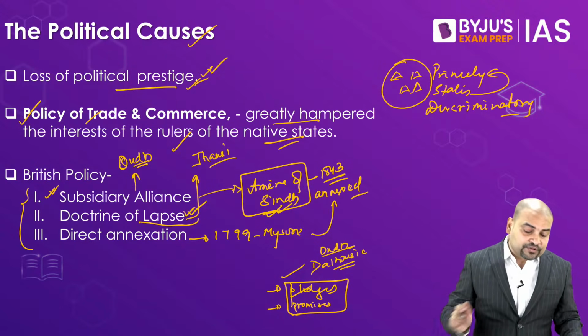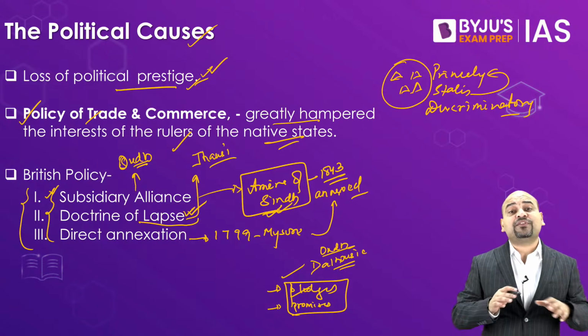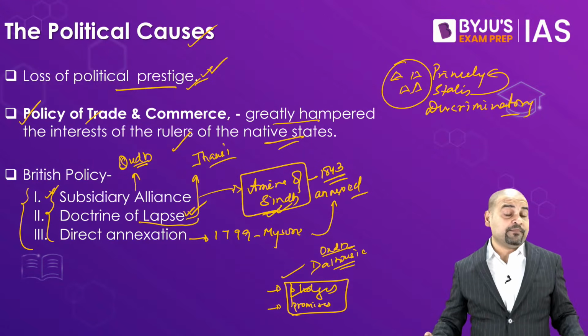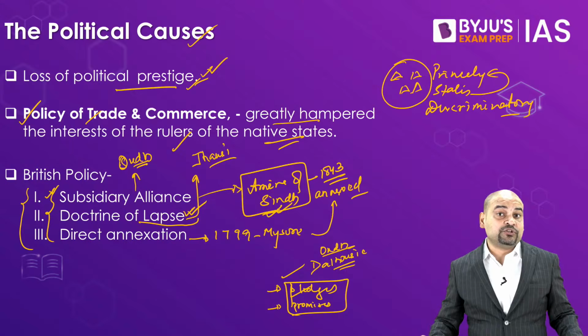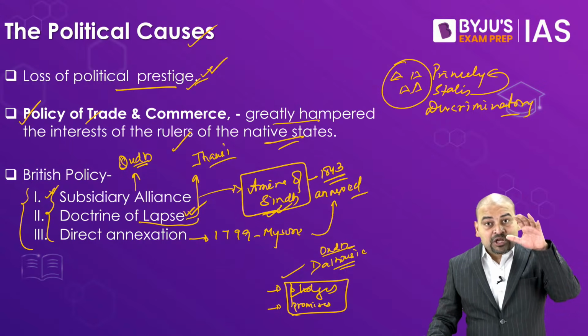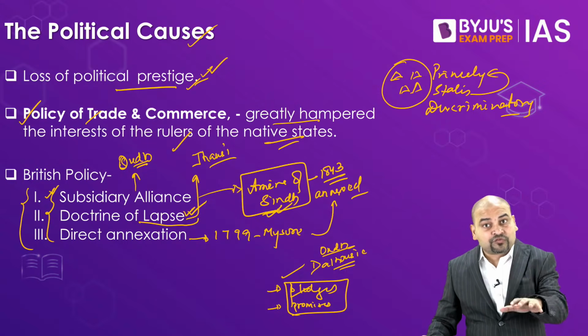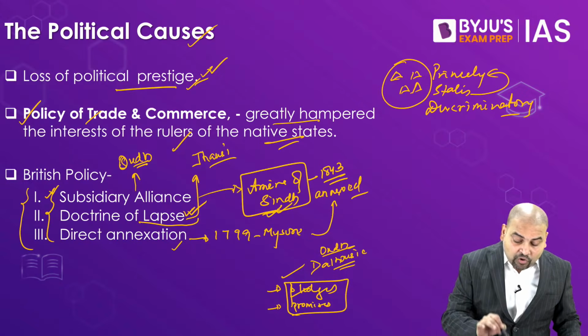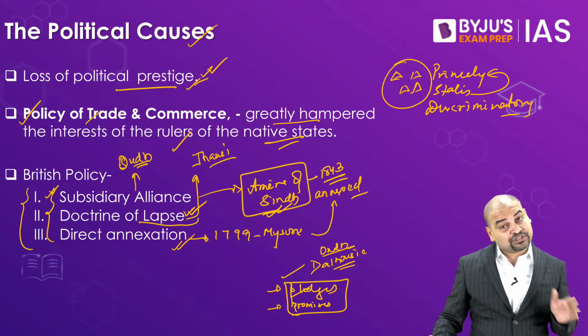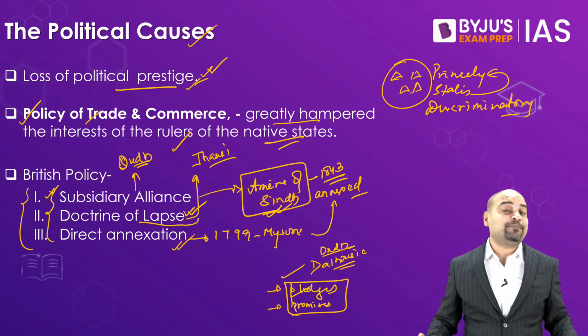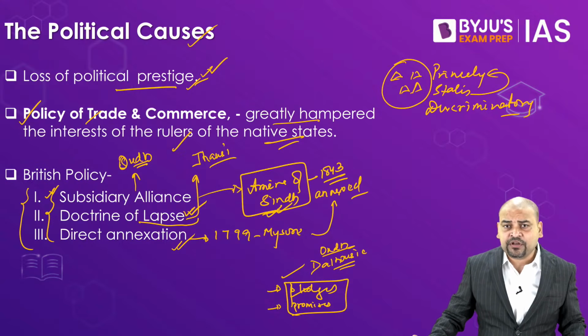So all these British policies through which they were trying to expand their empire also resulted in the prestige of these Britishers going down, and these were all the political reasons which compelled the Indians to take participation in the 1857 revolt.